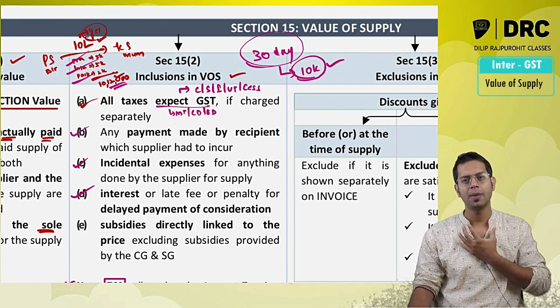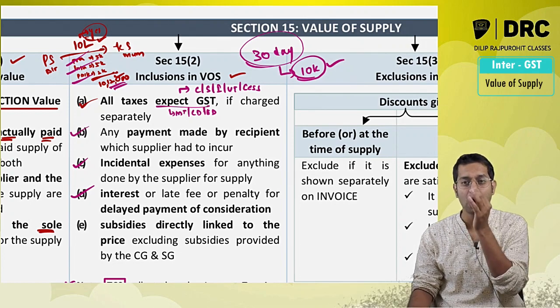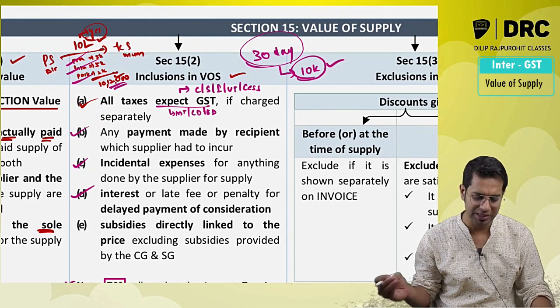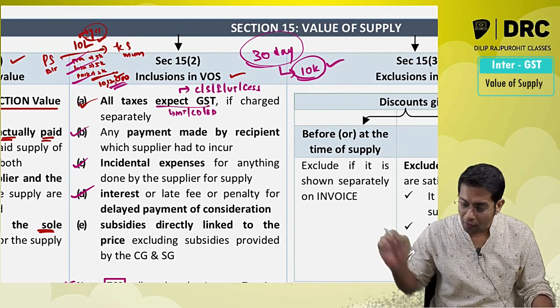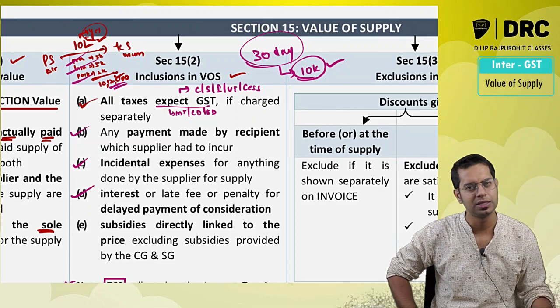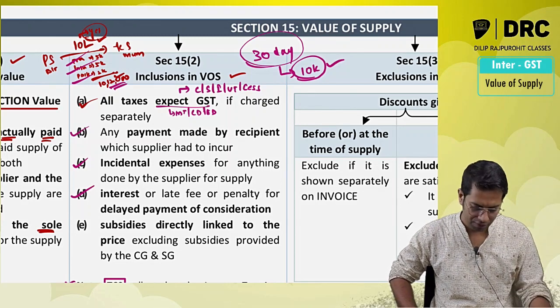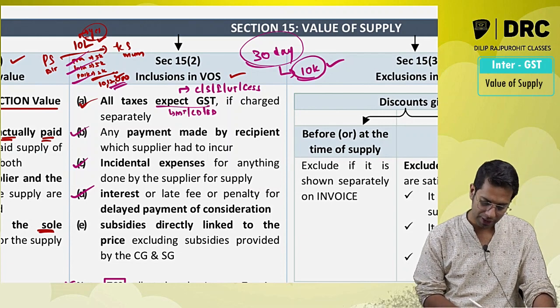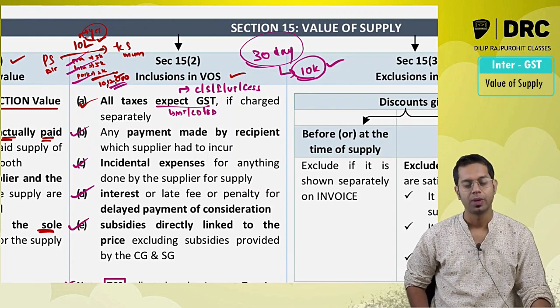If Karina does not make the payment of consideration to me on time, within time, then I am going to charge something called as interest, penalty, late fee from her for the delayed payment of this particular consideration. This also will form part of the value of supply. Interest, penalty, late fee for delayed payment of consideration.